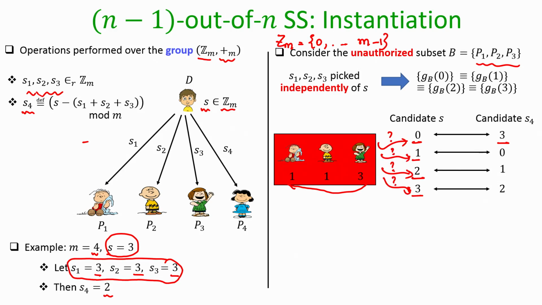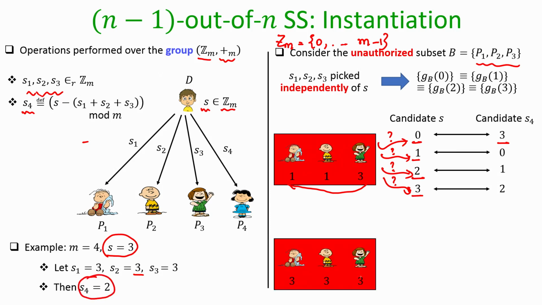Again, let us assume that the dealer reruns the sharing algorithm, but his secret remains the same, and now this time it results in a different vector of shares, because now the values of S1, S2 and S3 all of them turn out to be the same. Again, the parties will not be knowing this, it is only the dealer who is running this, and based on the values of his first 3 shares, the fourth share turns out to be 2. Now, what will be GB, right. So, the GB will be basically the shares corresponding to the parties 1, 2, 3 this time, and this time their shares are 3, 3, 3.